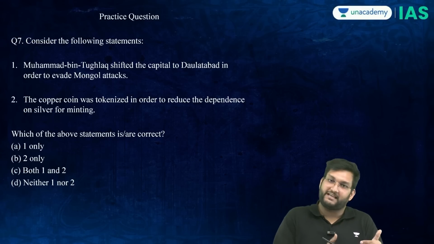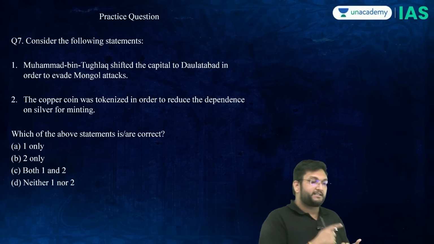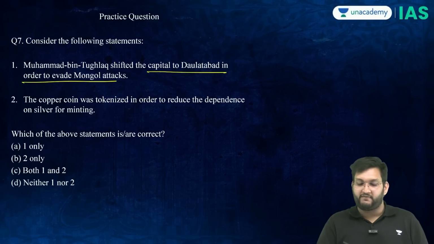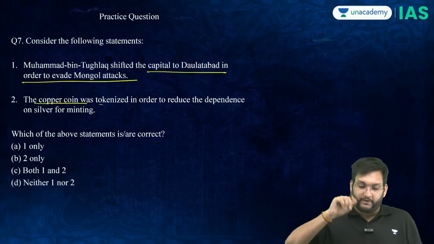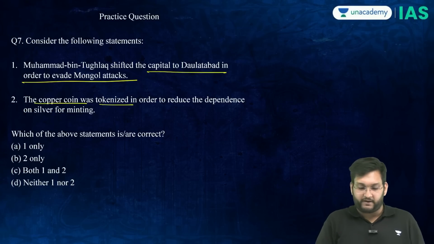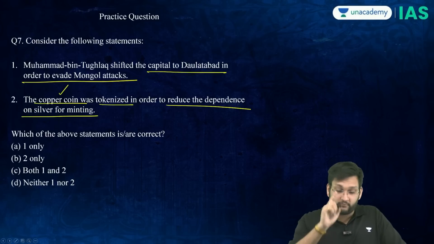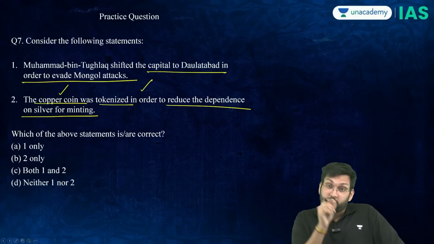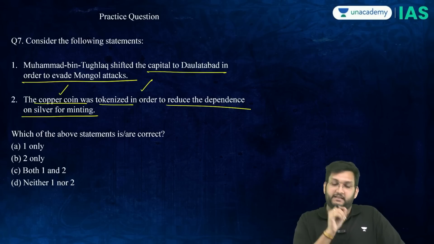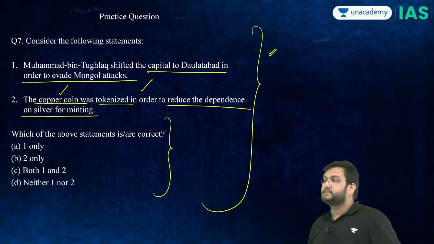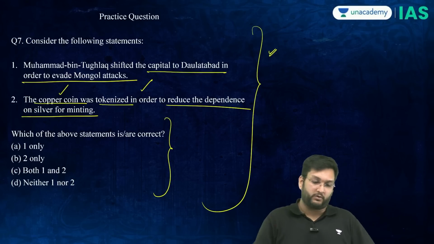consider the following statements. Muhammad bin Tughlaq shifted the capital to Daulatabad in order to evade Mongol attacks. The copper coin was tokenized in order to reduce the dependence on silver for minting. Which of the statements are correct? Again, I want the answer in the comments box. We will discuss these questions when we meet tomorrow.